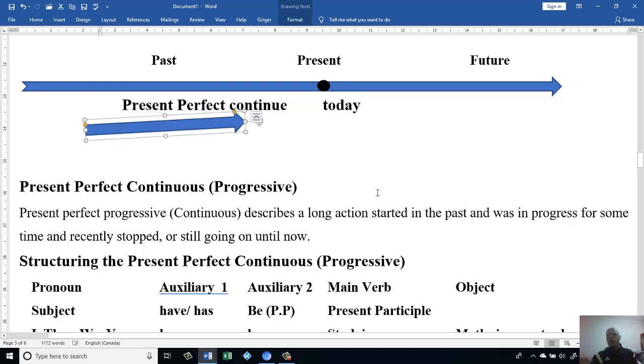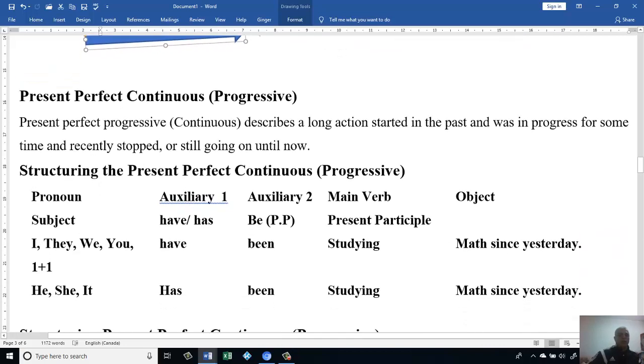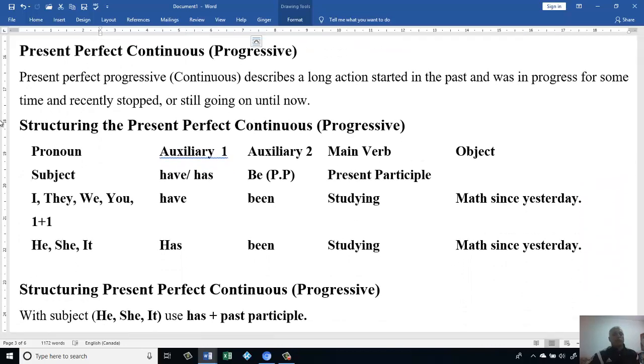Let's look at how we structure the present perfect continuous. Sometimes we say continuous, sometimes we say progressive, with the same meaning. It describes a long action started in the past and in progress for some time, and recently stopped. It means recently finished, completed, or still going on until now.